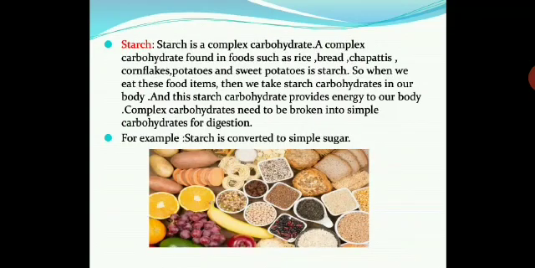Then starch. Starch is a complex carbohydrate found in foods such as rice, bread, chapatis, cornflakes, potatoes and sweet potatoes. So when we eat these food items, we take starch carbohydrate into our body. And this starch carbohydrate provides energy to our body. Complex carbohydrates need to be broken into simple carbohydrates for digestion. So for example, starch is converted into simple sugar for digestion and absorption in our body. Please take down this in your notebook.